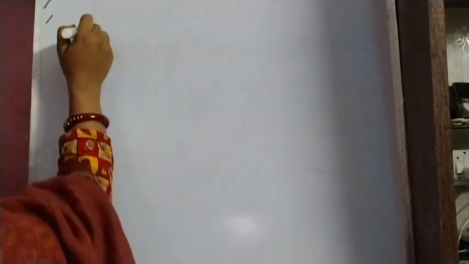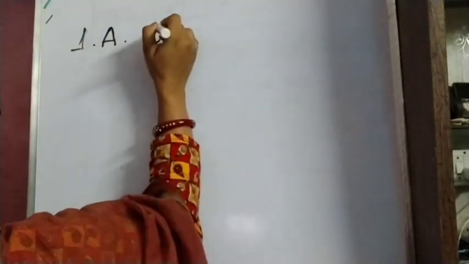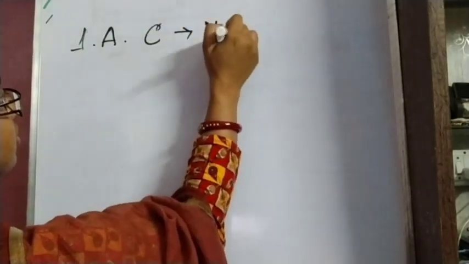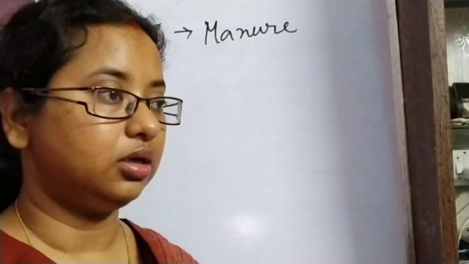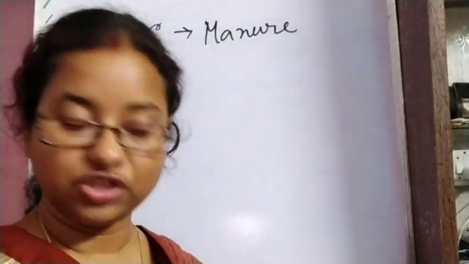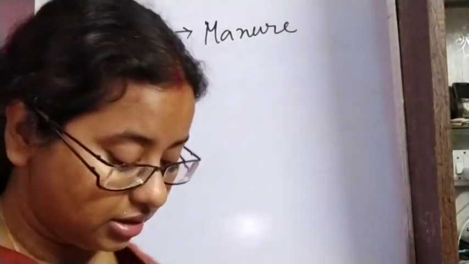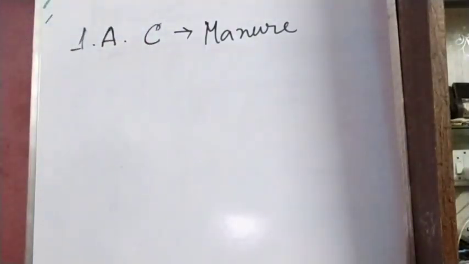The answer will be option C, that is manure. Manure means the natural fertilizers we can get from the peels of vegetables, or the cow dung we can say. These are the natural fertilizers which are called manure.